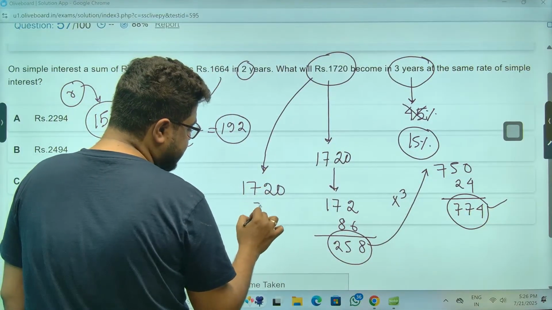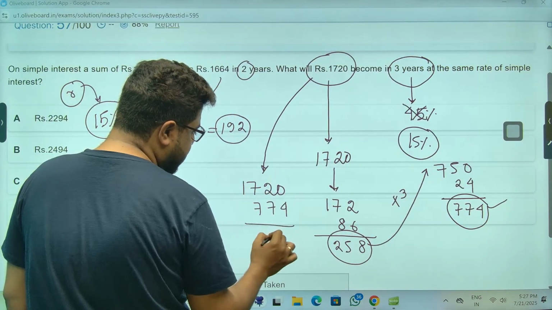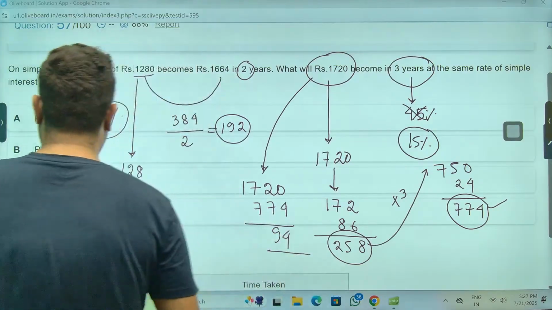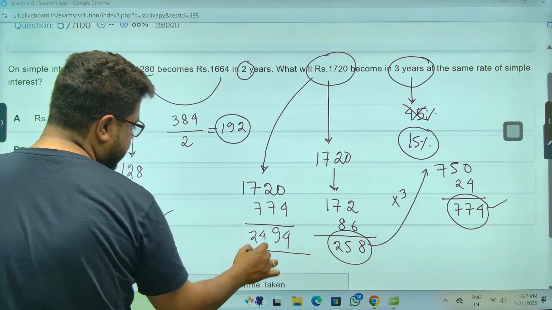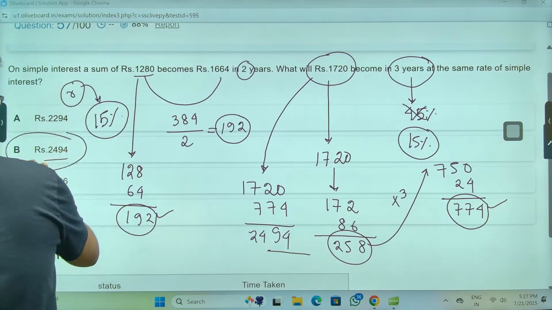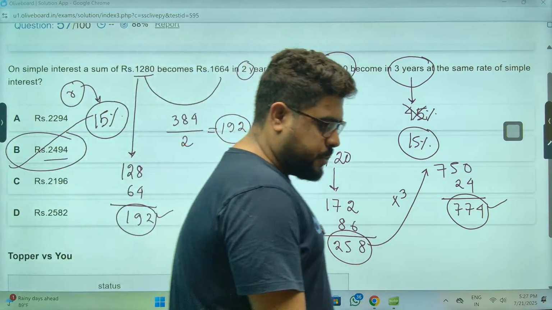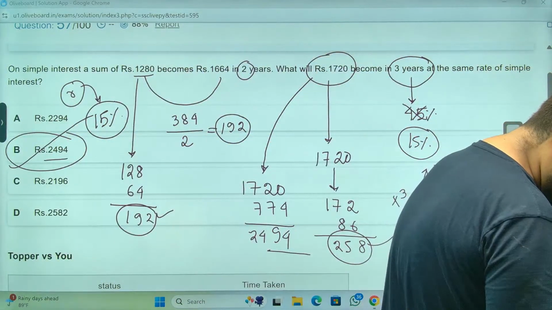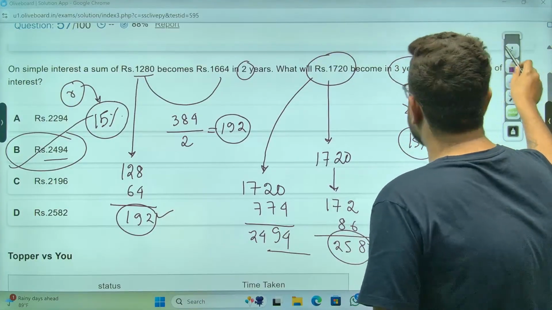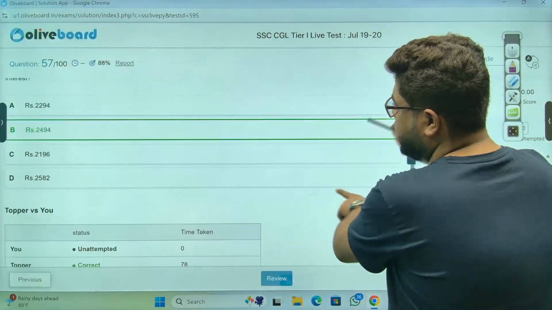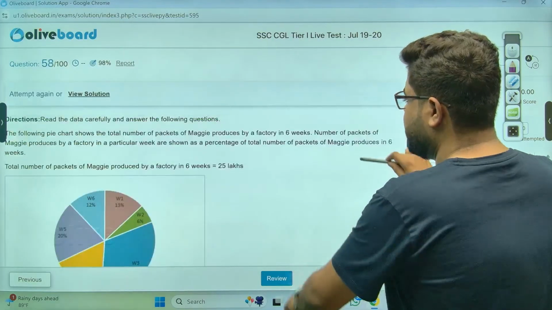So it will amount to how much, sir? 1720 plus 774. Look at the last digits, which one has 94? Acha, it is in two places, sir. So 17 and 7, 24, 94. 24, 94. Option B is the answer. Option B is the answer. Arghamita, Reena, yes, perfect. Okay, good, sir. Let's move on, sir.